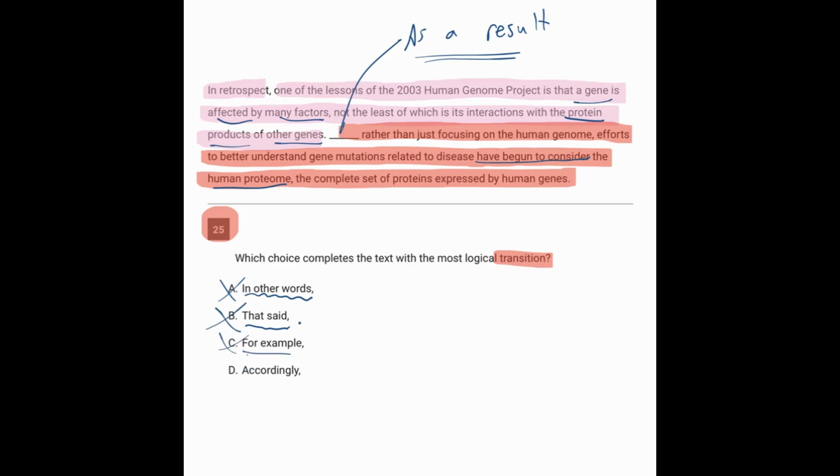And accordingly can be used as a result, maybe more of a therefore. So this happened in accordance with that. It's kind of like saying, therefore, in line with that, people started focusing on proteins. So D does work here for number 25.